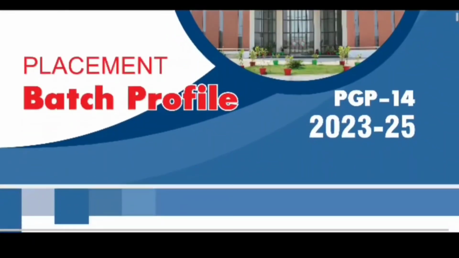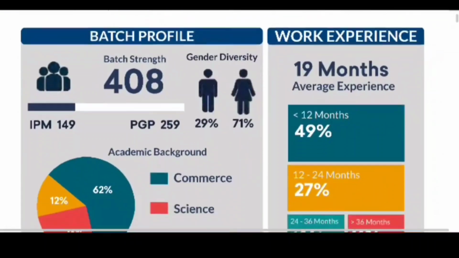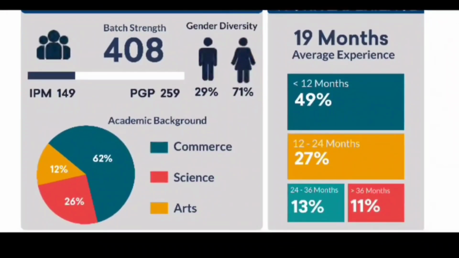Now if we consider the overall batch profile for IIM Rohtak, the batch strength is 408 students. Out of 408 students, 29% are male candidates and 71% are female candidates. If we consider the academic background, 62% students are from the commerce background, 26% from the science background and 12% from the arts background.